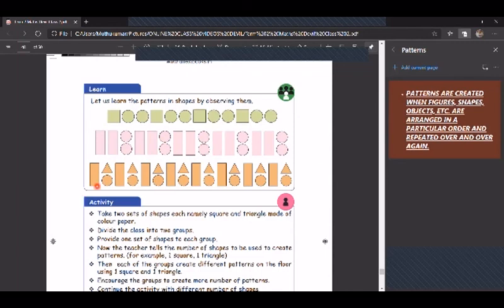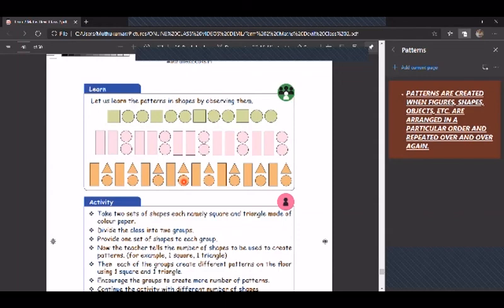See the next one, rectangle, triangle, circle. Here, rectangle in standing position, triangle. Below the triangle, you have the circle, isn't it? Rectangle, triangle, circle. And this triangle also is pointing upwards. So you have to observe that also. In patterns, these are all very important and you have to observe all these minute things also. Okay, so rectangle, triangle, circle. So this pattern continues throughout. Okay, children, it is repeated over and over again.